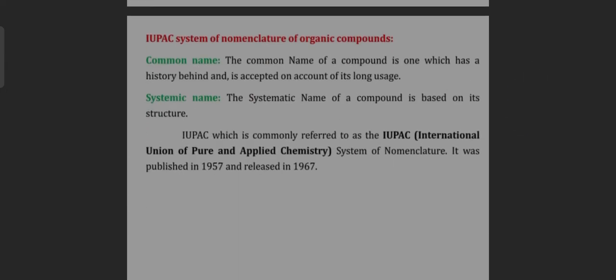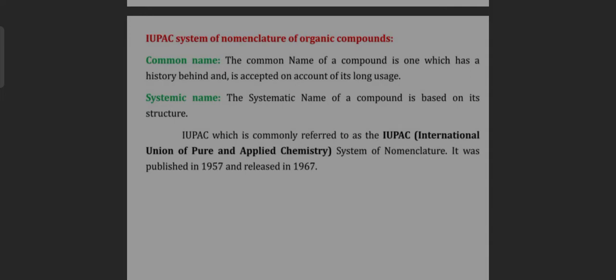Now, IUPAC system of nomenclature of organic compounds. Common name: the common name of a compound is one which has history behind it and is accepted on account of its long use. Systematic name: the systematic name of a compound is based on its structure.